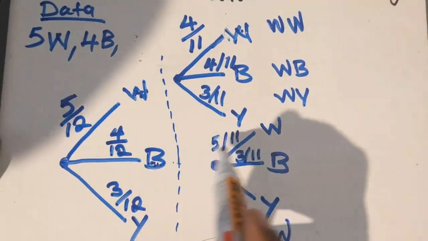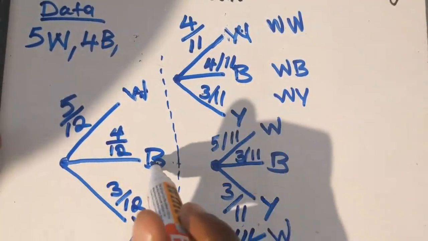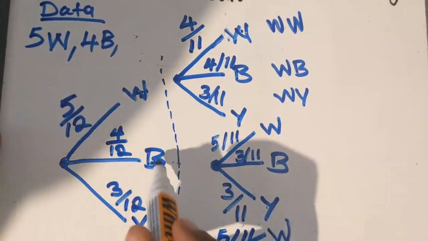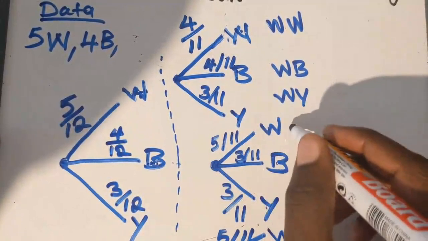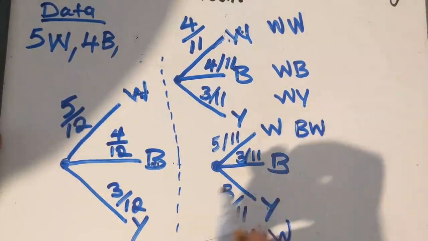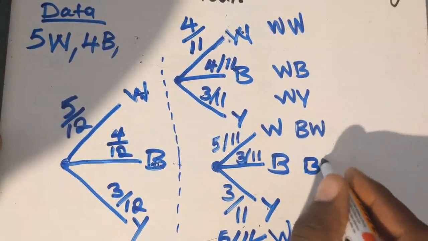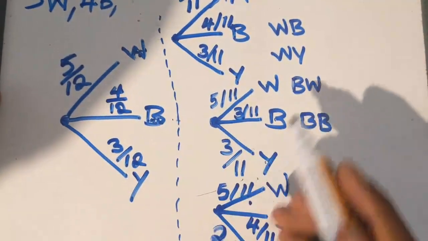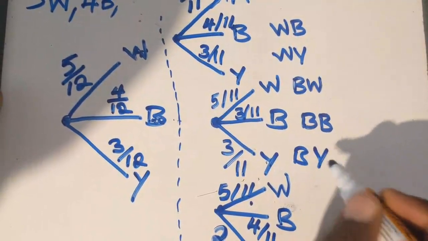So this blue will go with everything that is there. So this will go with that, blue again will go with blue, blue will go with yellow, just like that. That's what you do. So blue with blue, or blue with white, so you're going to have blue, white. Then blue, blue, so that is B, B, like that. Then blue and yellow, you're going to have blue, yellow, like that.